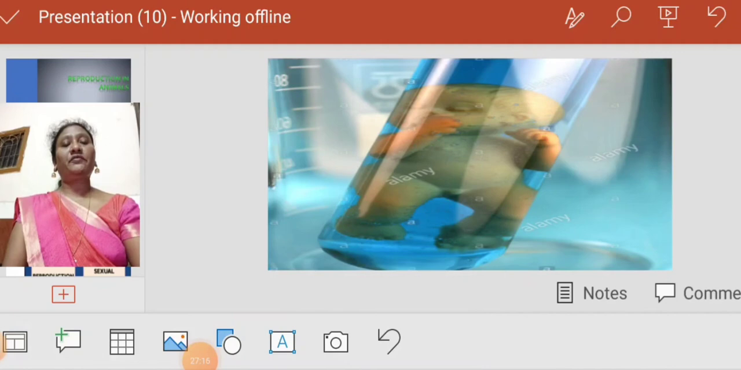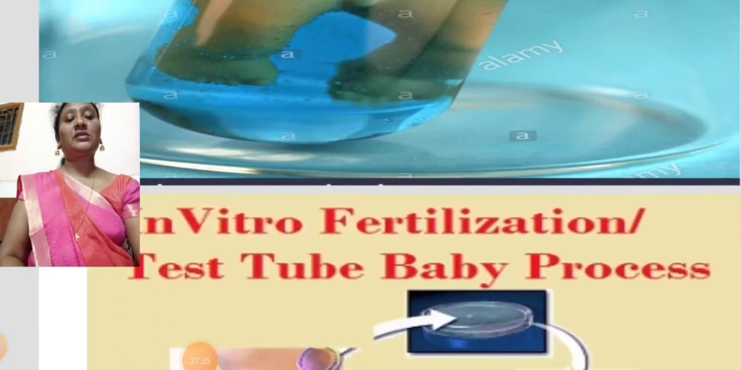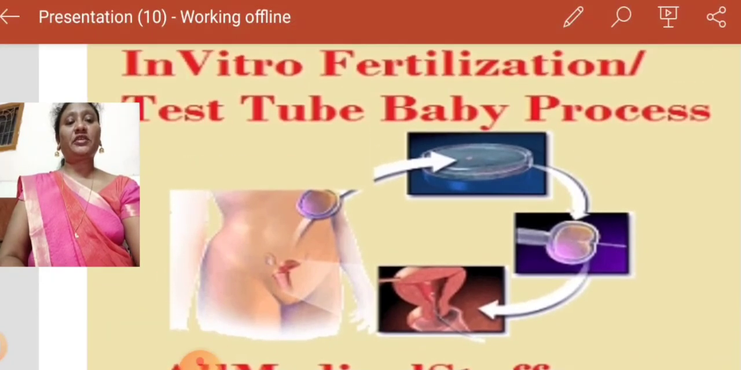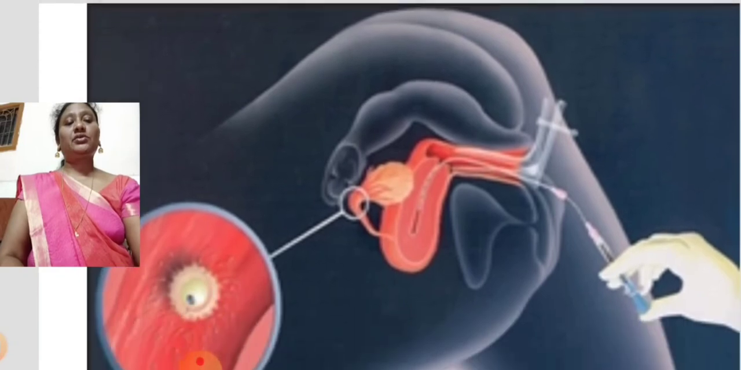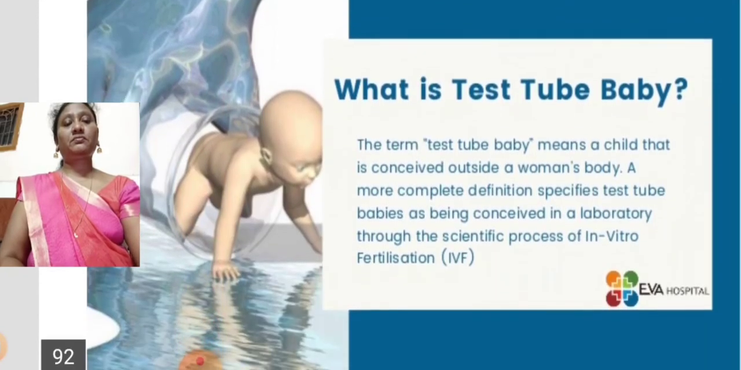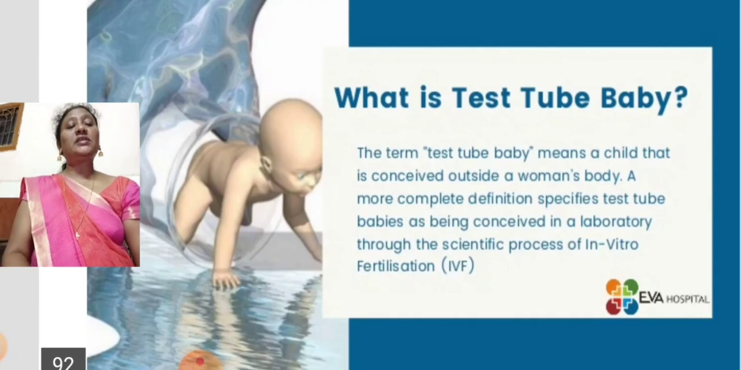So here you can find the development of a baby, how the baby gets developed. They will inject into the mothers, in vitro fertilization, the test tube process. You can see here how they are injecting. So here is a small piece of information. What is a test tube baby?